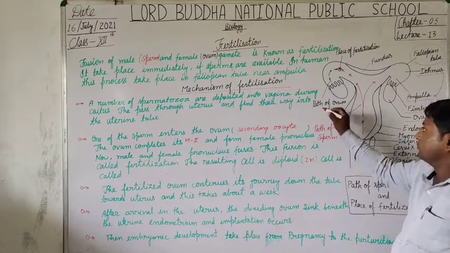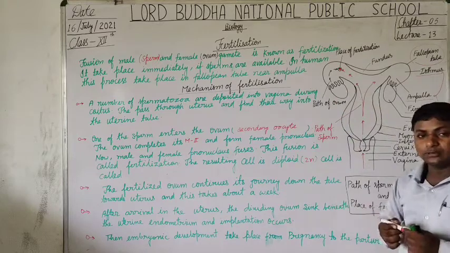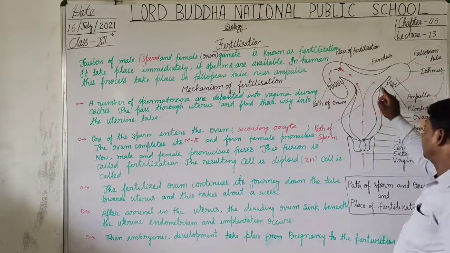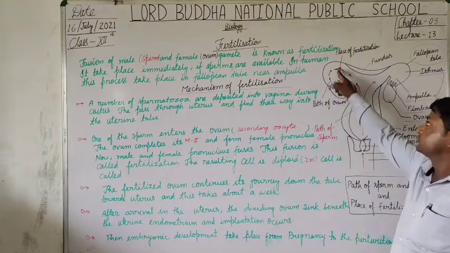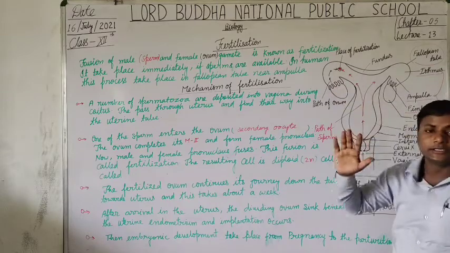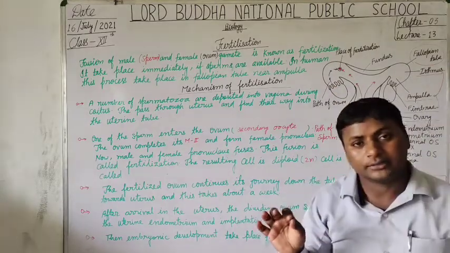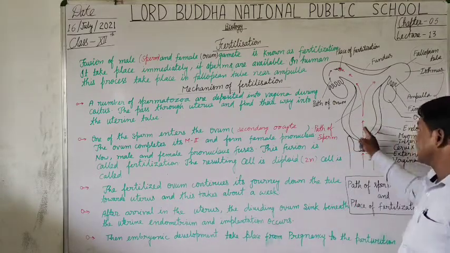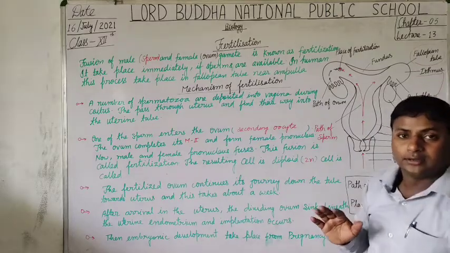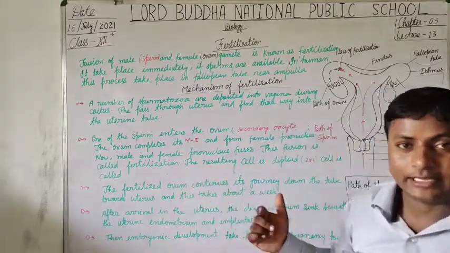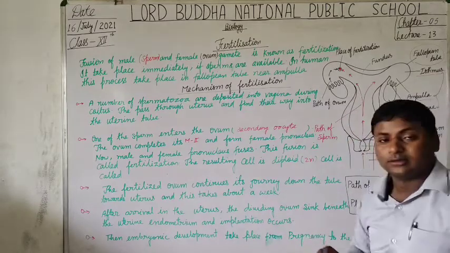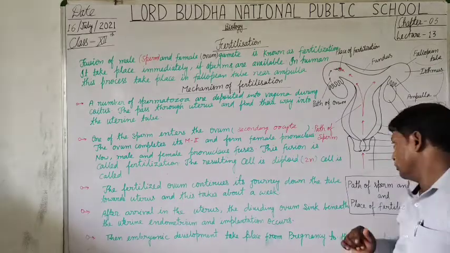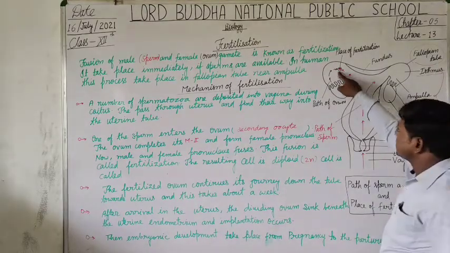This is the path of the ovum. The released ovum is further pulled by the membrane. Further it leads into the ampulla. This arrow indicates the movement of the female gamete, the ovum, and these red color arrows, as I marked in this diagram, represent the path of sperm.